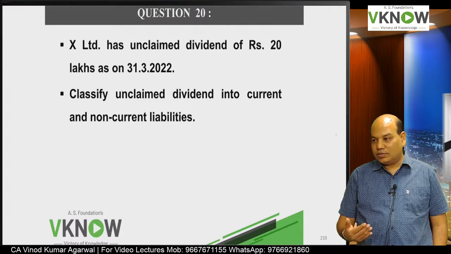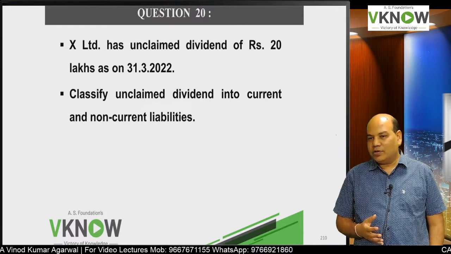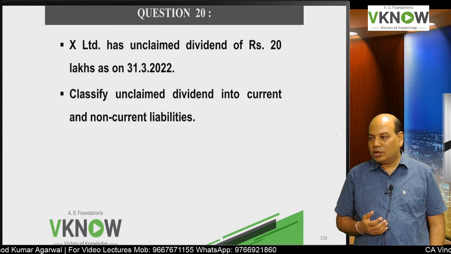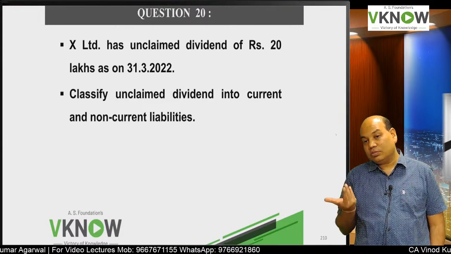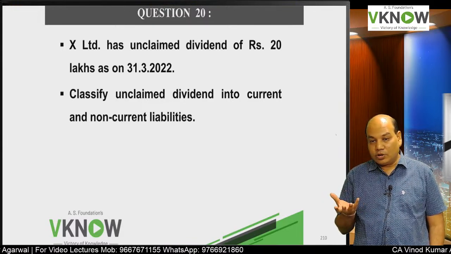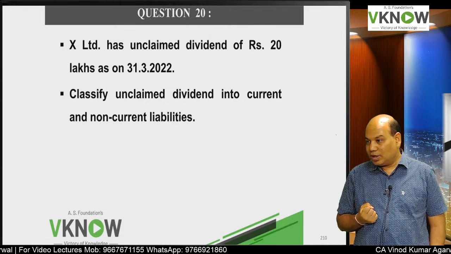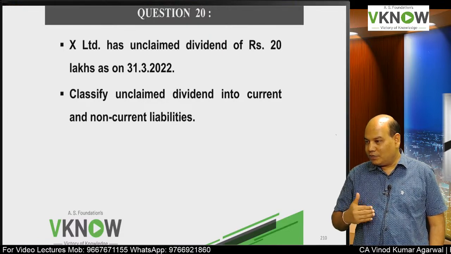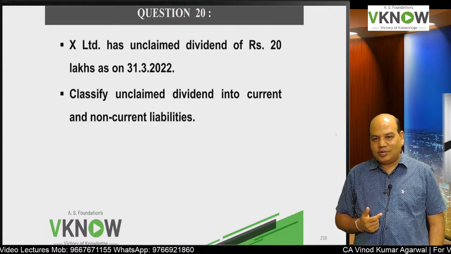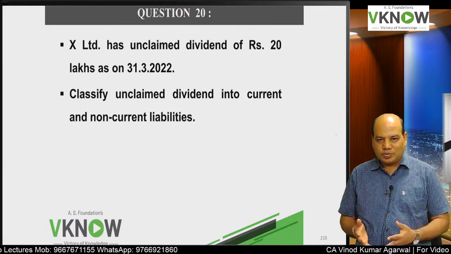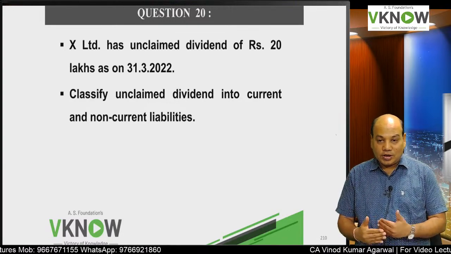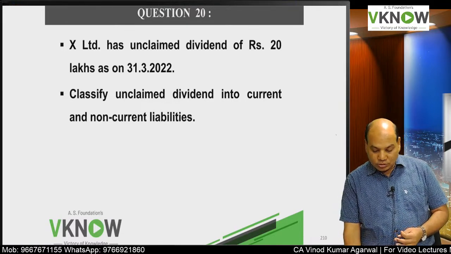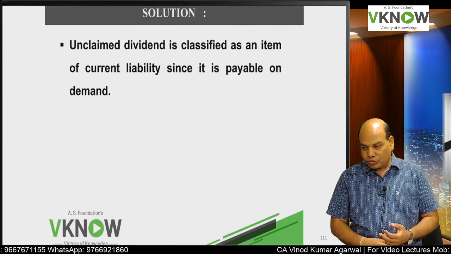Because suppose the shareholder raises the claim, then you can't say no. They have got, I think, 7 years to claim that amount, and any day if he files a claim form, then the company will have to make the payment. He cannot unconditionally defer it for 12 months or more. So always current.